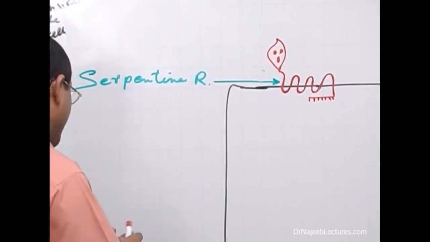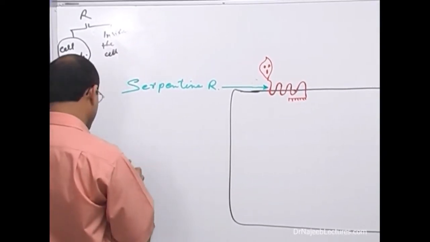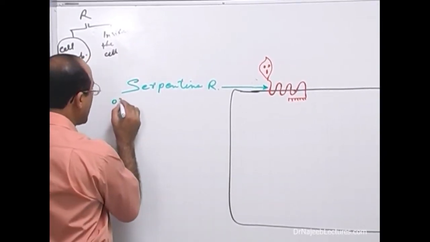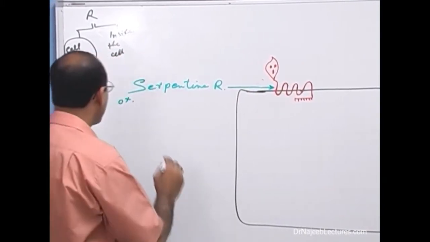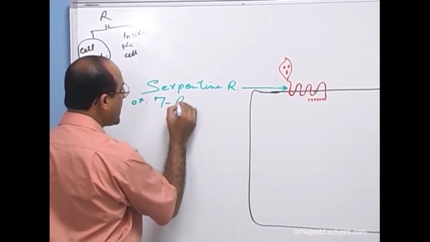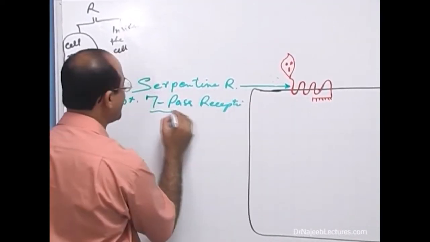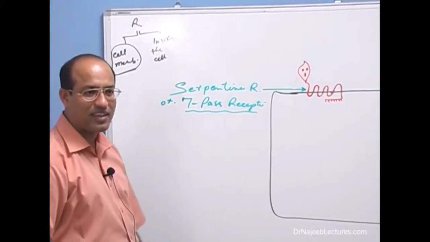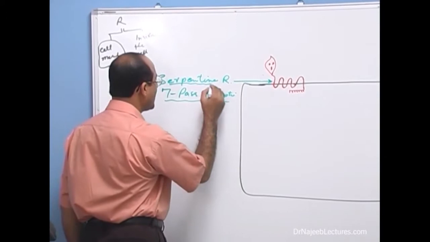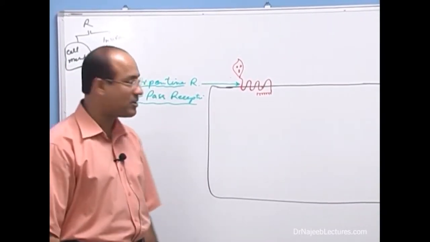And they have also one simple name for this type of receptor. These receptors are also called serpentine receptors, or how many times they pass through the membrane? 7 times. So we call it 7 pass receptors. So I really love this name because it's easy to remember that it 7 times passes. But my kids like this one. They don't know how dangerous is serpentine. So they think serpentine receptors are a good term.